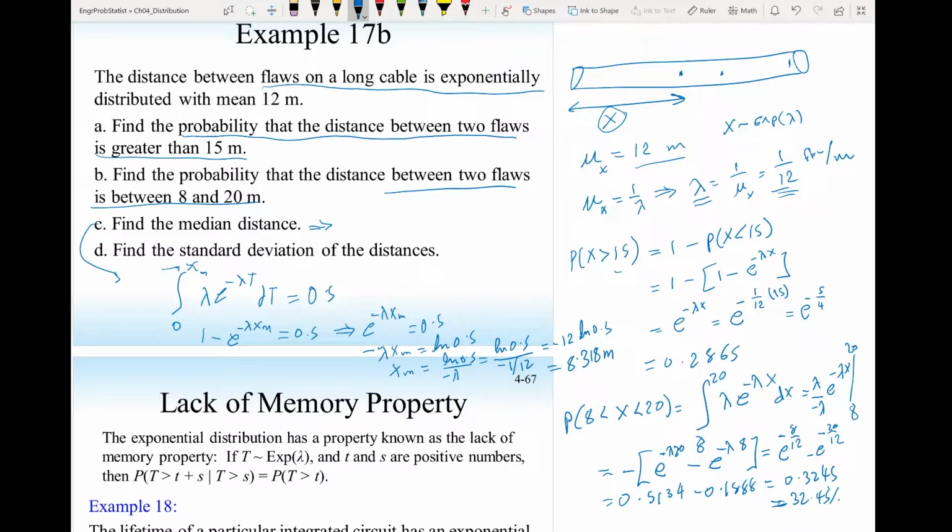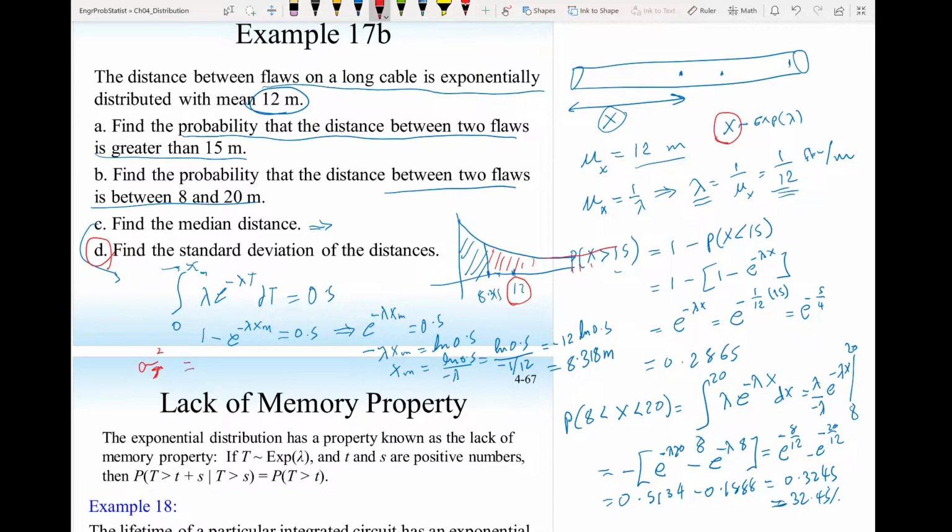It's a little bit less than the mean, because remember the exponential, you can think of it as skewed to the right. So if the mean is 12 meters here, then the median will be 8.318. So half the area, the area from 8.318 to infinity, is half. And the mean is larger than the median because it's skewed to the right, so those large values pull the mean toward the right. Last part is find the standard deviation of the distance. And the standard deviation of the distance for exponential, we found it, the variance t. I started here calling it random variable x, now I'm calling it t, it's the same.